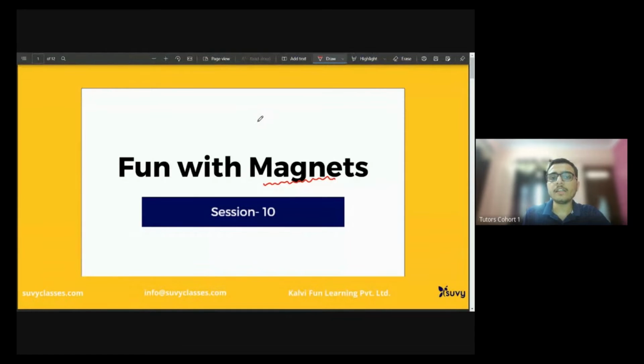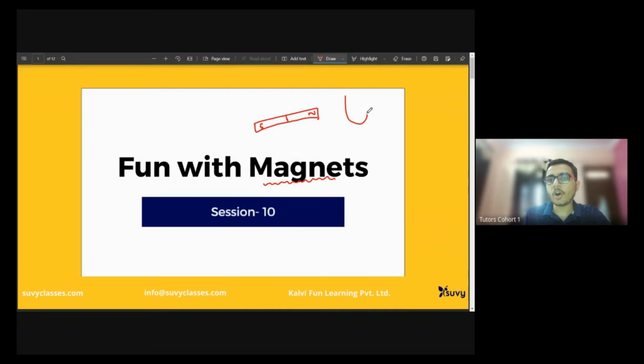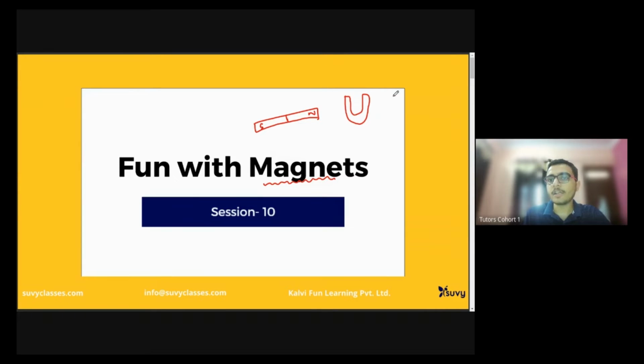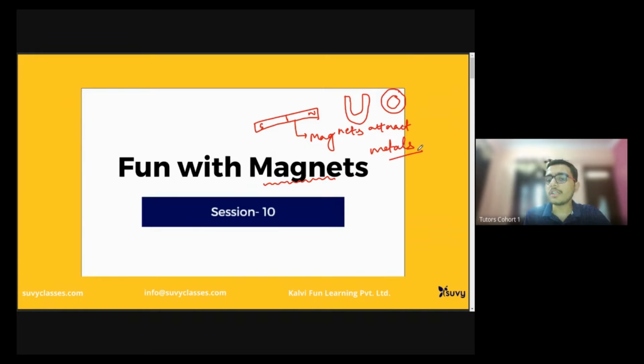Magnets are basically metallic substances that have the ability to attract. They have a north pole and a south pole, right? You might have seen magnets of such shapes. It may be a horseshoe magnet sometimes, or a circular magnet. Magnets can be any shape, but the main property that we must know is that magnets attract metals. Now, these metals are not necessarily always iron.